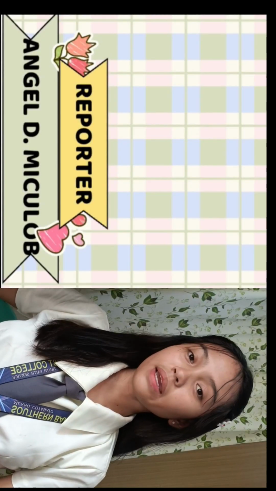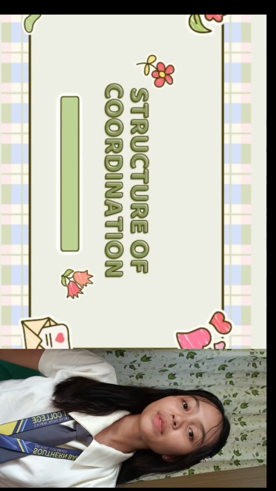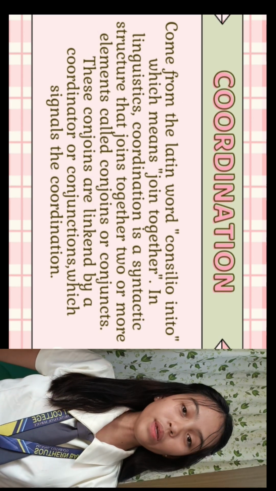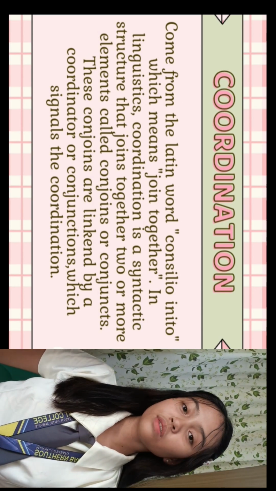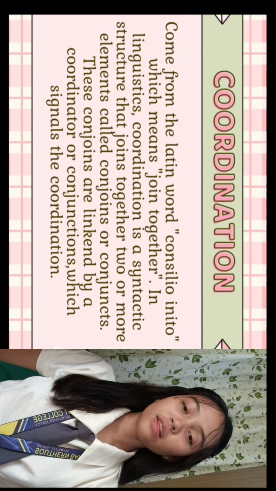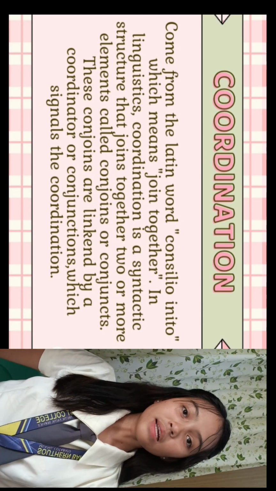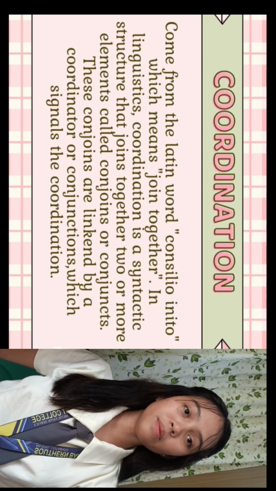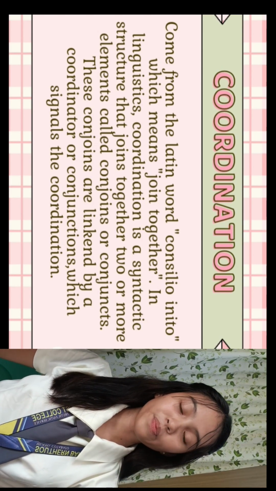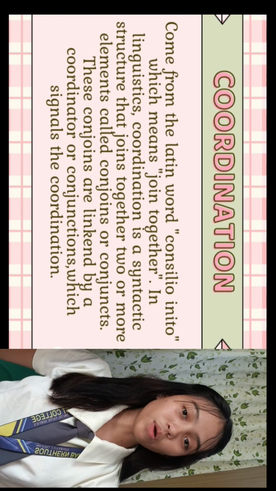Good day everyone, my name is Angel D. Micolob and today I will be discussing the structure of coordination. So what is coordination? Coordination comes from the Latin word meaning join together. In linguistics, coordination is a syntactic structure that joins together two or more elements called conjoins or conjuncts. These conjoins are linked by a coordinator or conjunction which signals the coordination. So, coordination appears between two or more elements that join together.